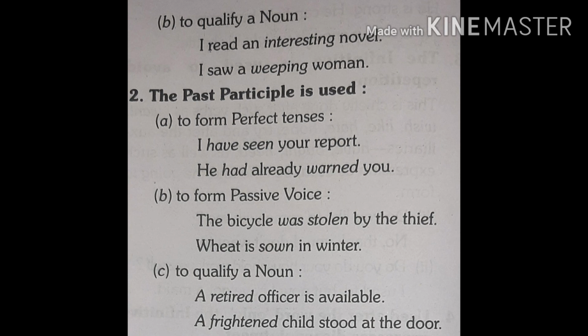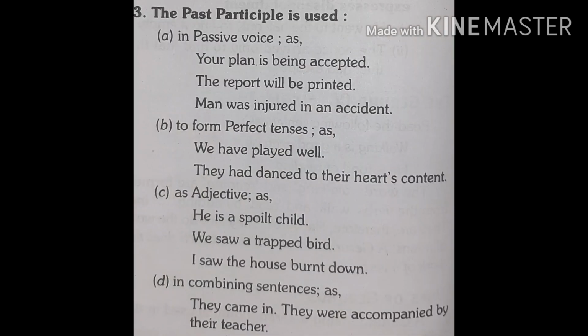The past participle is used to form perfect tenses, as I have seen your report. To form passive voice, the bicycle was stolen by the thief. Or to qualify a noun, a retired officer is available. Past participle in passive voice, your plan is being accepted.